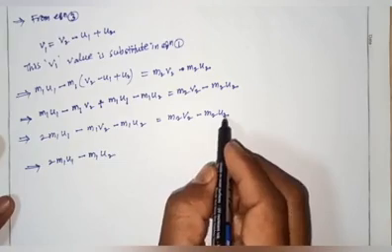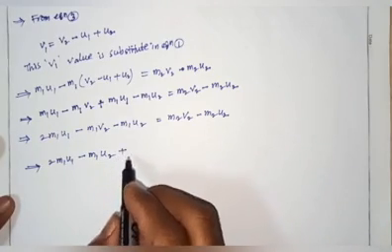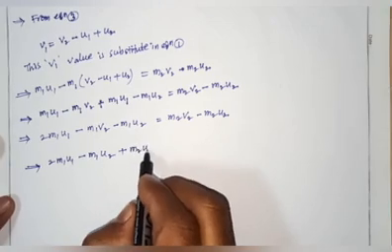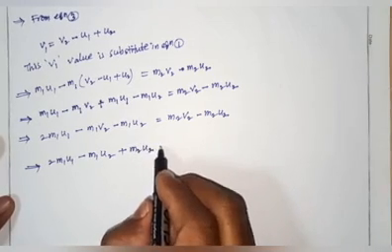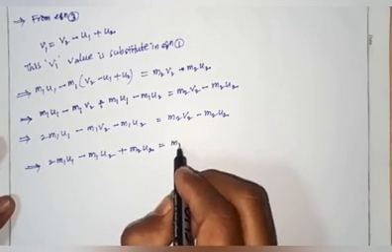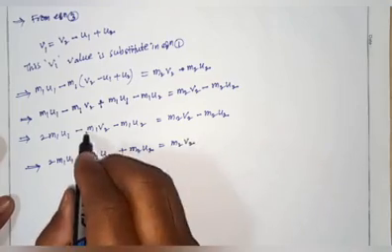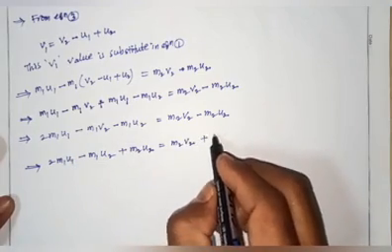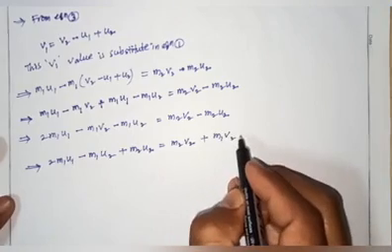Here the u2 term, minus becomes plus m2 u2, equals m2 v2, and minus becomes plus m1 v2.